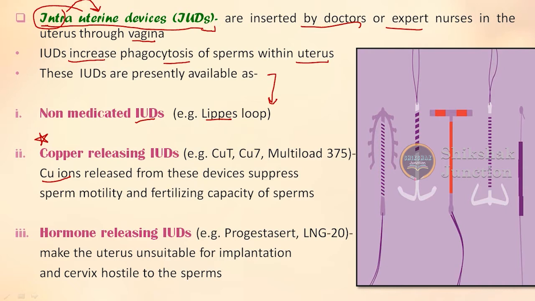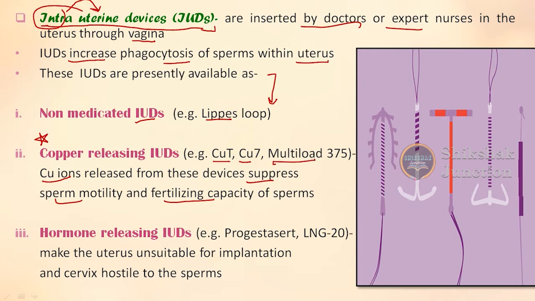Why? Because these copper ions in turn suppress the sperm motility or the fertilizing capacity of the sperm. See, sperms need to be motile in order to have a successful fertilization. So that goes on with these copper releasing IUDs. Examples are CU7, CU10 or CuT, and multiload 375.